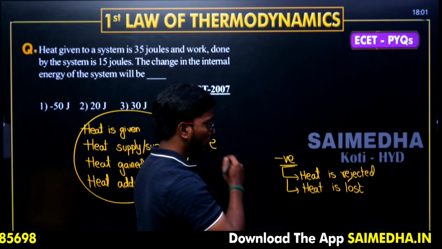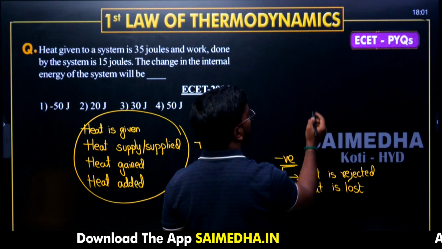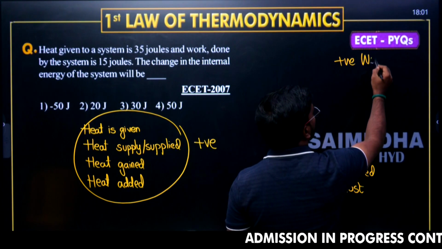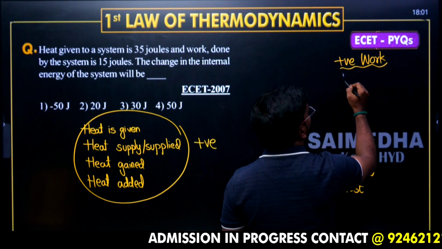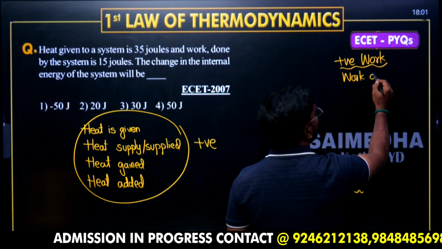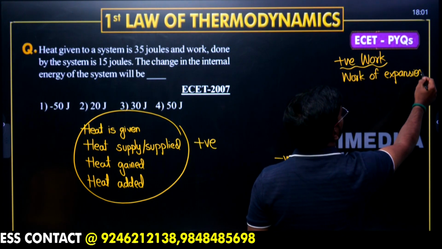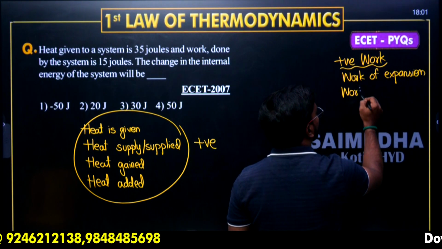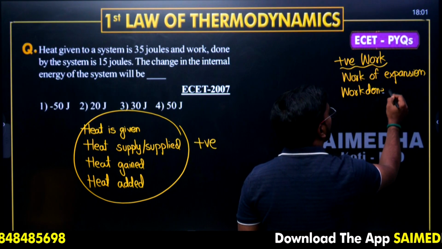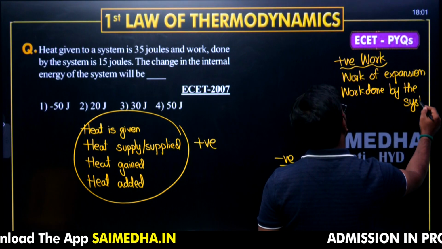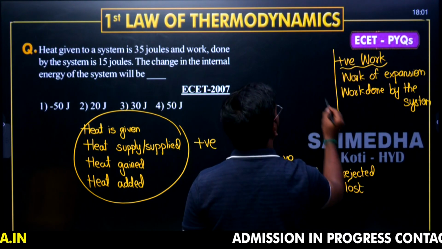Similarly for work, positive works are work of expansion and work done by the system. Then what about negative, sir?